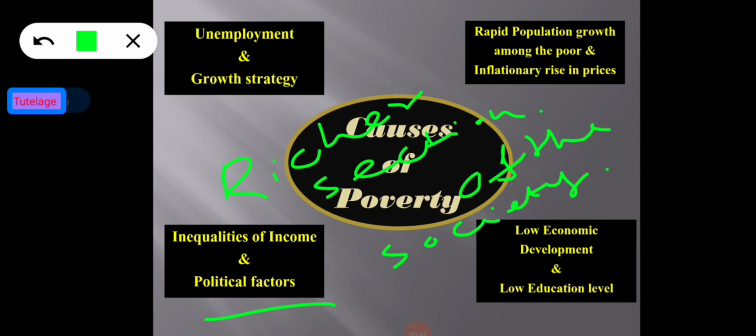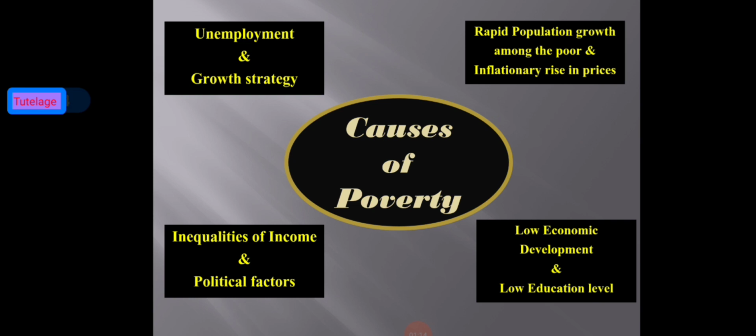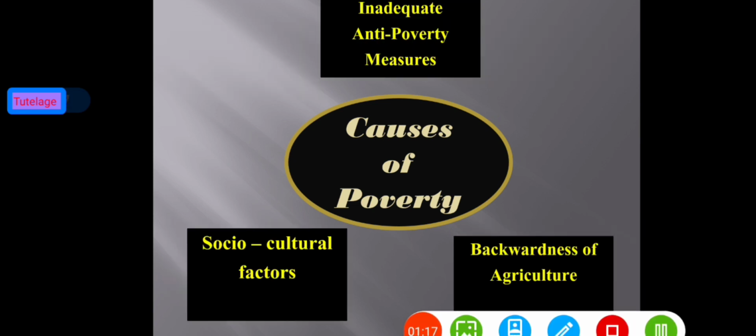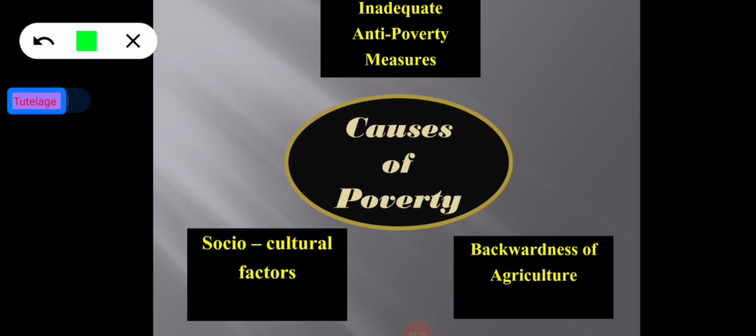So, poor people, particularly poor peasants, landless laborers, tribal people, slum dwellers, are sufferers in this process. So, political factors is also one of the most important causes of poverty. So, now move on to the next slide, and here we can see some causes of poverty. So, the next point, that is inadequate anti-poverty measures. Okay, so in view of the large magnitude of the problem of poverty in the country, the anti-poverty measures taken by the government are far from adequate.